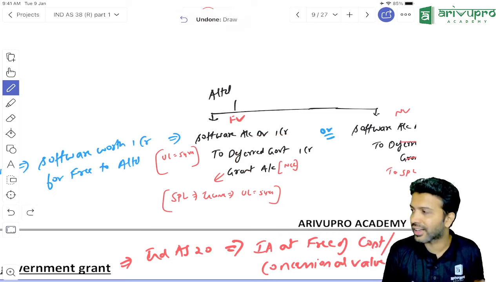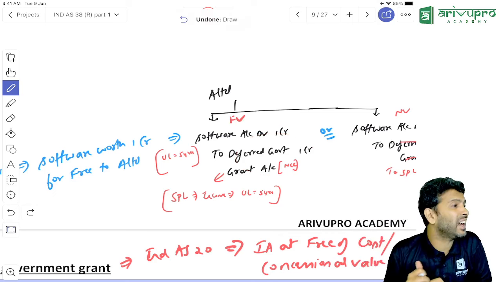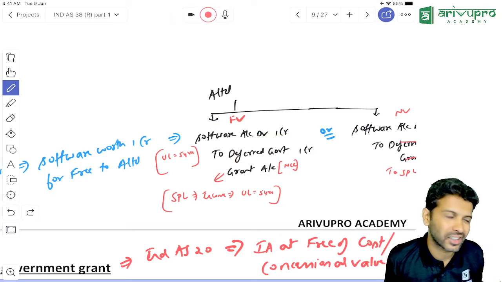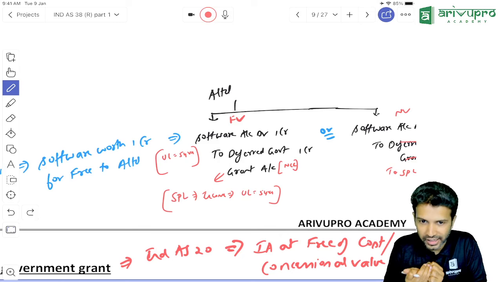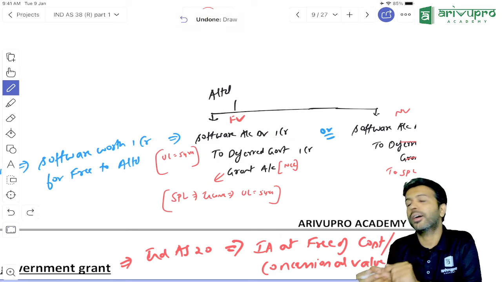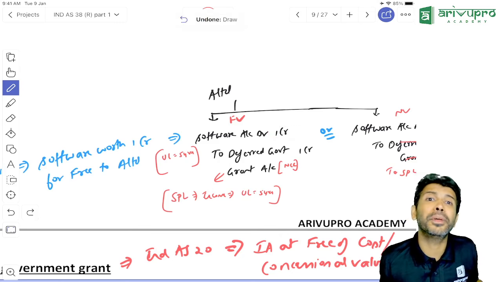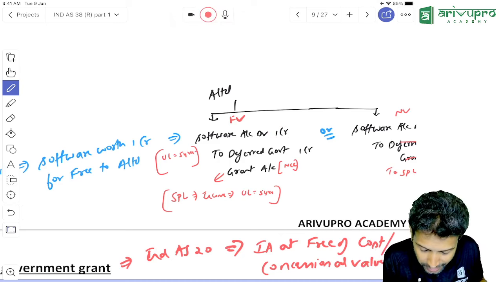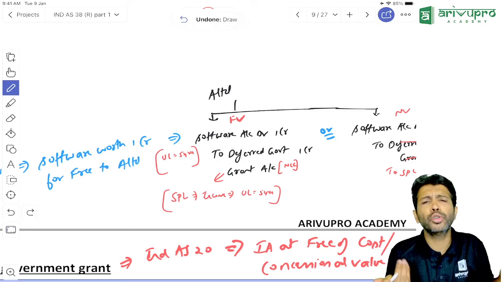What did you receive as grant? You received cash as grant, or you received software as a grant? You did not receive cash as a grant. You received software as a grant. And the software will last in your business for how many years in my example? 5 years. Now use your common sense.